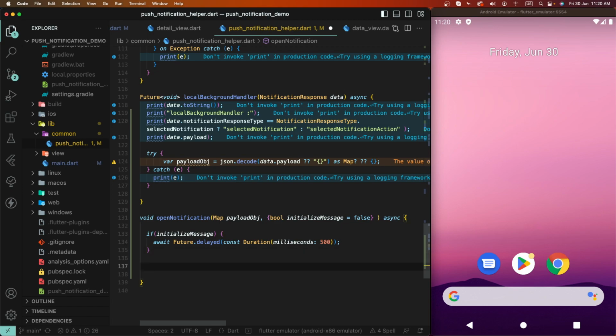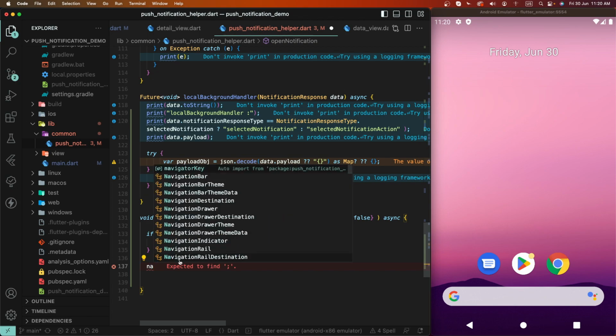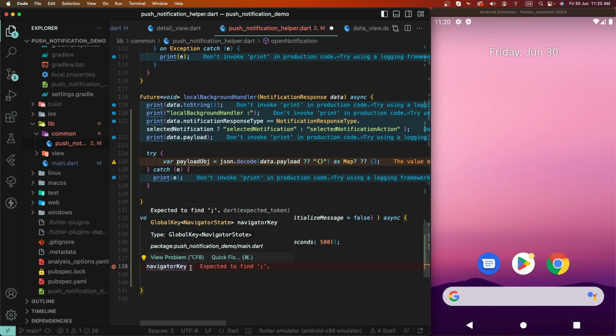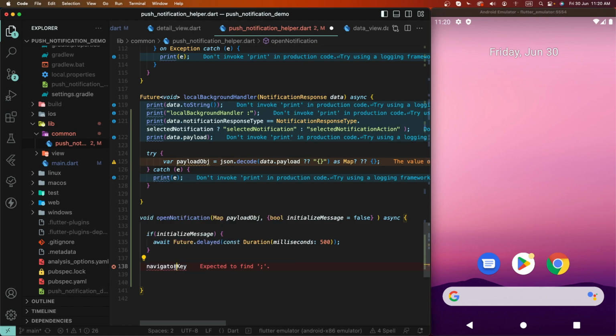If your app is terminated, we always need this delay, otherwise it will not open the redirection screen because it will not find this navigation key. This key not found, that's why it does not redirect to this screen. That's why I need to set try catch first of all, and to print your error.